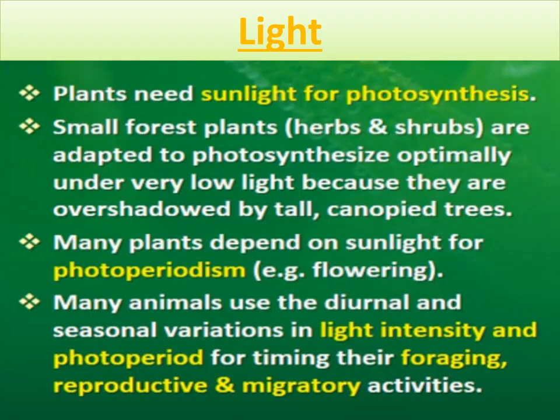They get a signal from the light intensity. Seasonal variations are shown by some animals, like when the light intensity is low in some season and high in some seasons. So these seasonal variations are shown by different animals due to different intensities of light in different seasons, right?